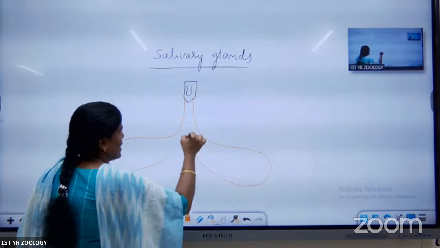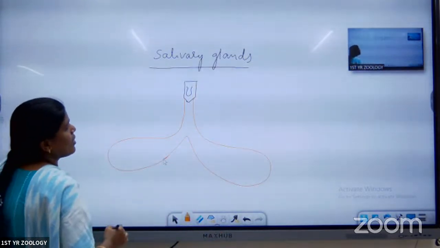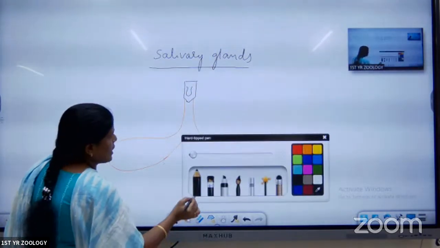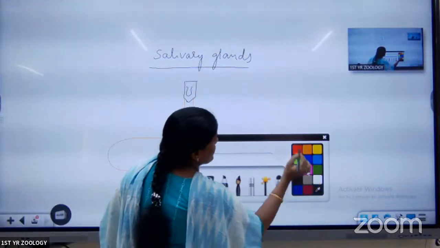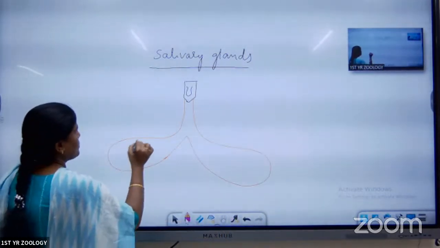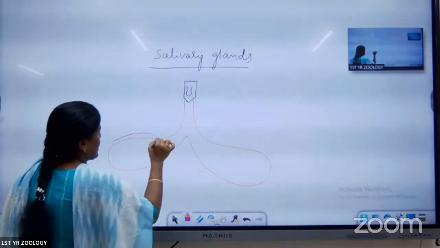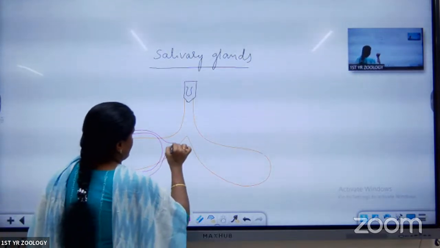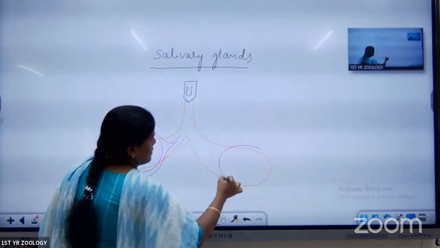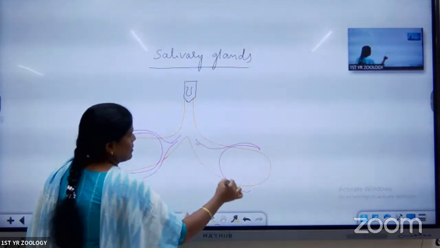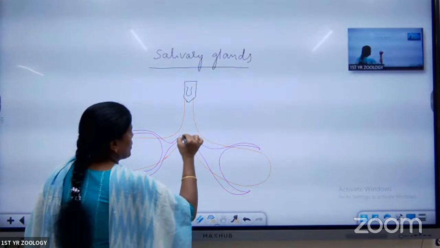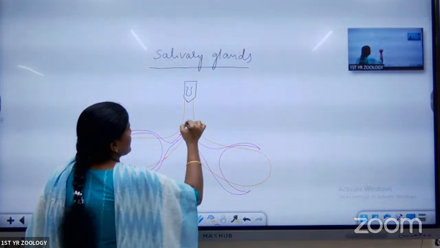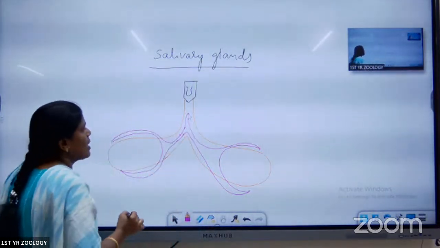These are the salivary receptacles. Bag-like structures are called salivary receptacles. This one is the hypopharynx. Above that, the salivary glands are present. The salivary glands are like this. Both the common salivary ducts open into a common duct that we call the median salivary duct. This median salivary duct opens into the receptacular duct.